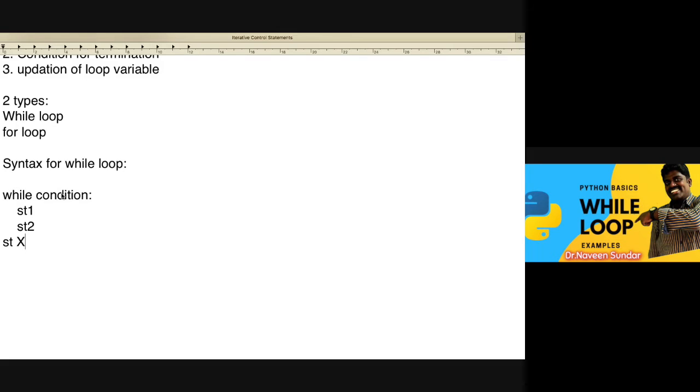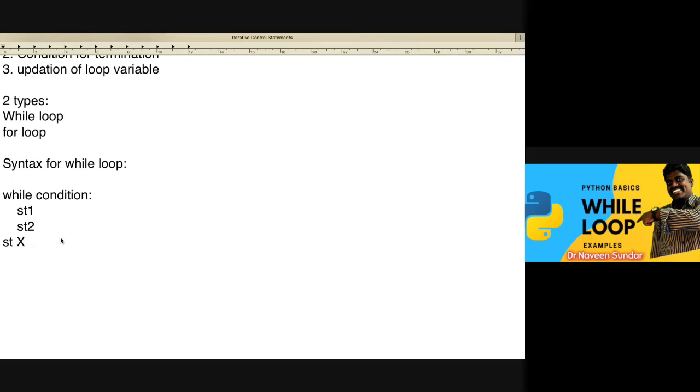Is it satisfied? Yes, then the block of statements will be executed, and then it goes and checks the condition again. And if the condition fails, it will come out of the while loop, and then the next statement will be executed. Got my point? So this is how the while iteration works. This is the iterative control statement under which we are seeing the while loop.